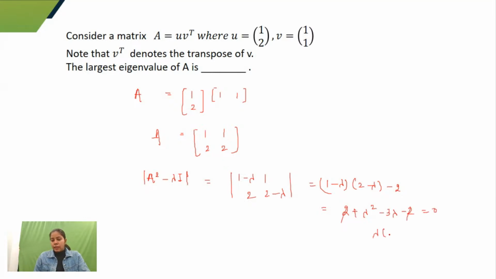So I'll get lambda into lambda minus 3 equals 0. I get two eigenvalues here, 0 and 3. So the largest eigenvalue would be 3. Right, guys? So you can see that with the help of vectors, you form a matrix, and with that matrix, you have found an eigenvalue.